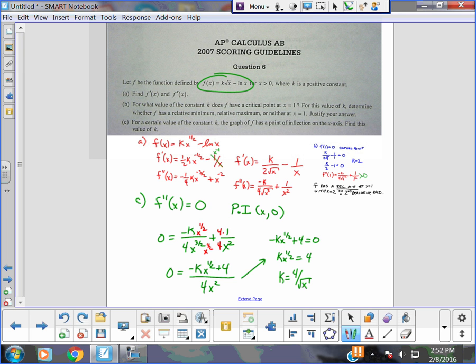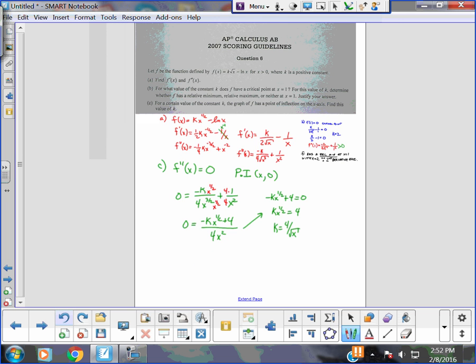So I have another equation to write now. I'm going to use the original equation, all right? And I can write 0 equals k square root of x minus ln x. You guys agree? Because I know that the point of inflection occurred right here, at x and 0. So I solved this for k, and I think k is ln x divided by square root of x. Move ln x to the other side, divided by square root of x.